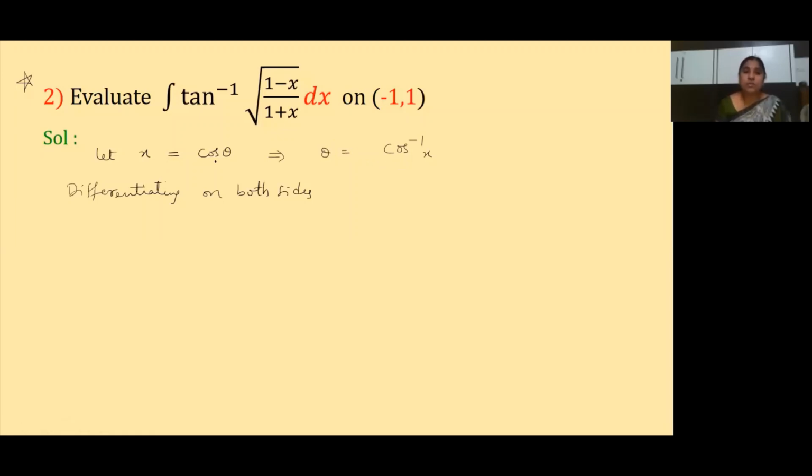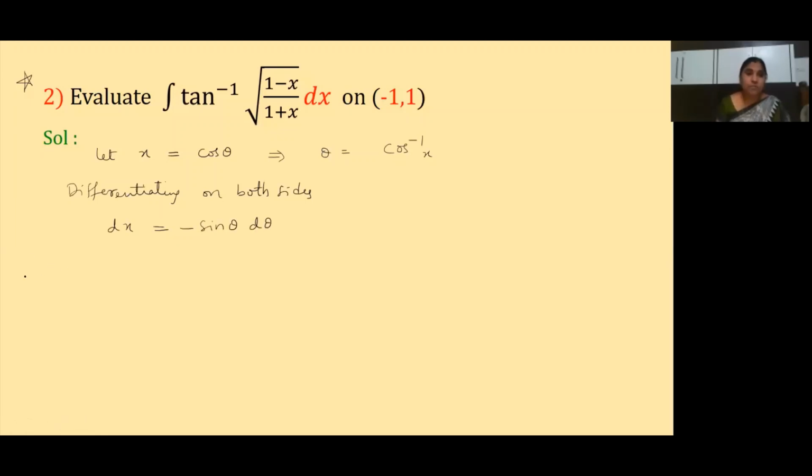Okay, let x equal cos theta. So we are differentiating on both sides. Then what happens? Differentiation of x is 1, that is 1 into dx is equal to the derivative of cos theta. What is the derivative of cos theta? Minus sin theta. Minus sin theta into d theta.